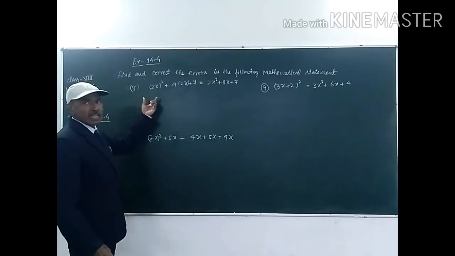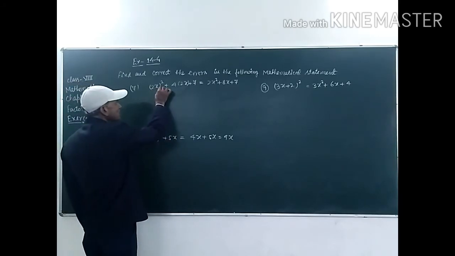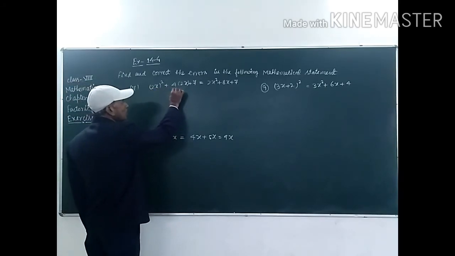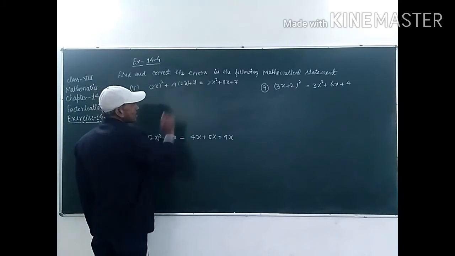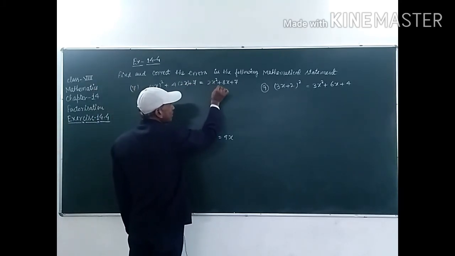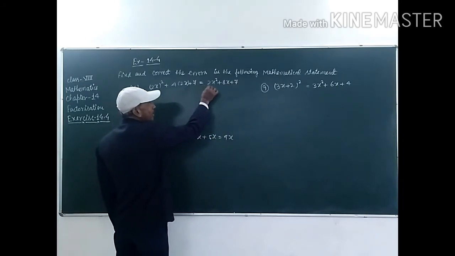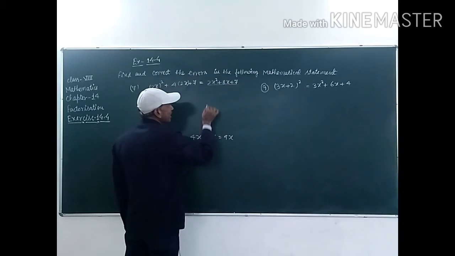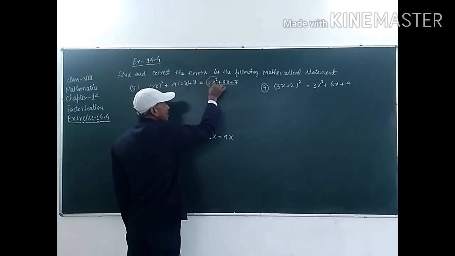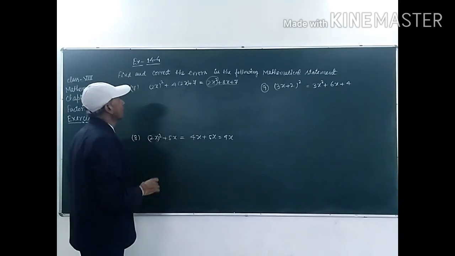This is question number 7, student, and in this, 2x whole square plus 4 into 2x plus 7 is equal to 2x square plus 8x plus 7. So student, this part is not correct, and in this part this one is incorrect. There is an error.